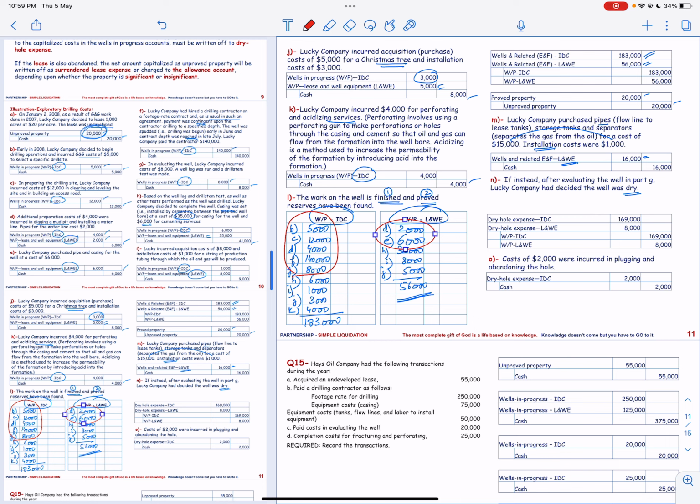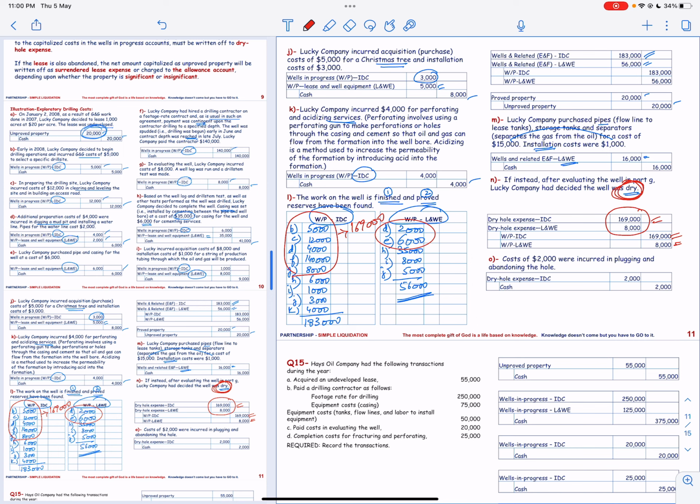So we can make a total, and this will be 169,000. So work in progress intangible drilling cost is credited by 169, and work in process lease and well equipment is credited by 8,000. Dry hole expense is going to be debited in this case because the well is dry.